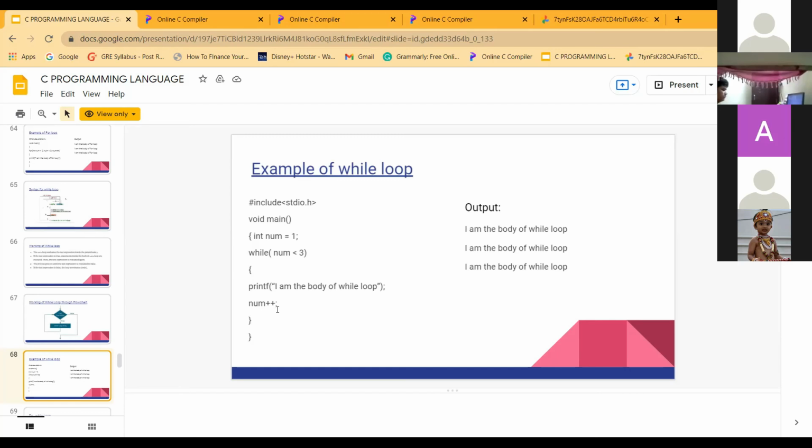So if I don't include the num++, the value of num will not be increased or decreased, and it will stay as it is, printing the body of the while loop only, and it will be processed infinite times. So that is an example of an infinite loop. In large amounts of code we have to make sure that this is included so that there's no error.